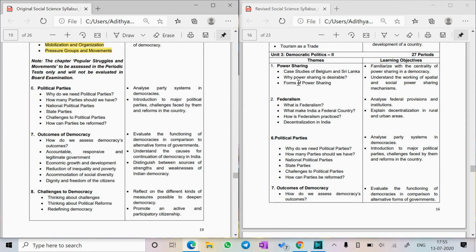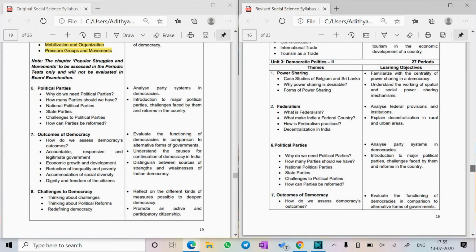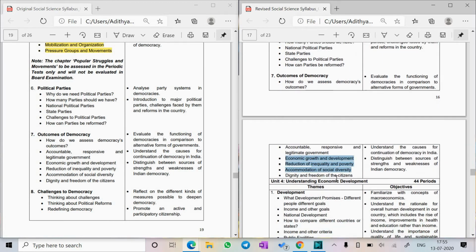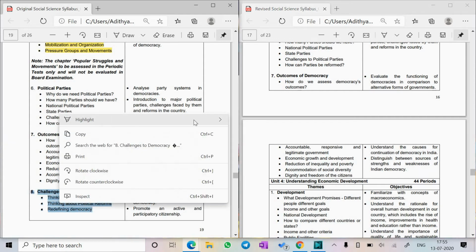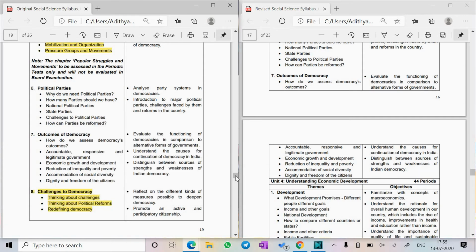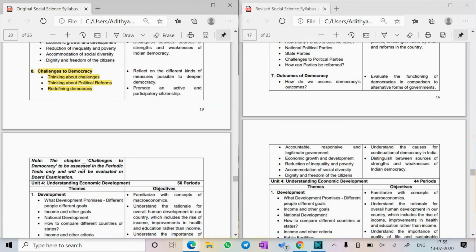Now political parties will come for your board exam and there's no change in the topics of the chapter. Outcomes of democracy also will come for your board exam and there is no change in the topics. But the 8th chapter has been deleted. Challenges to democracy, the whole chapter has been deleted.